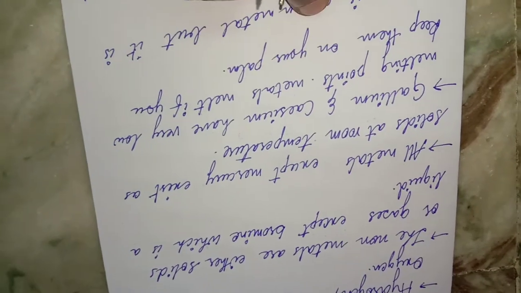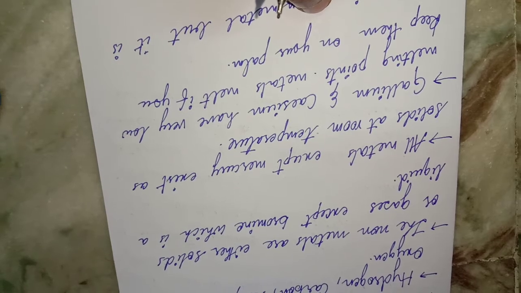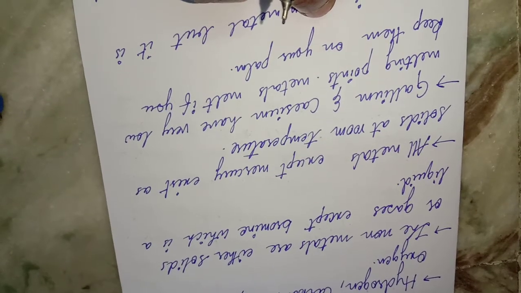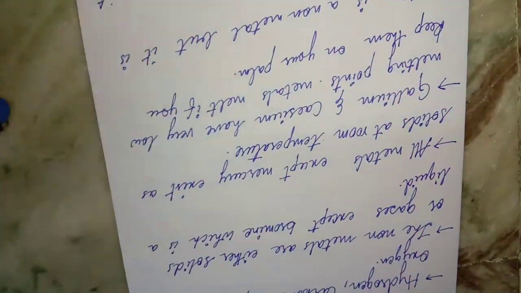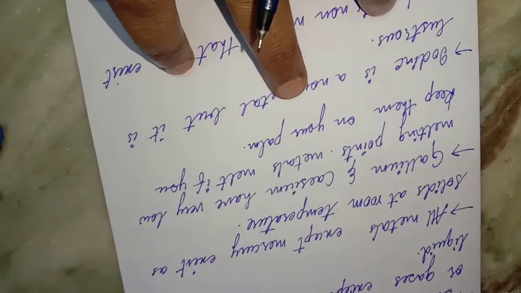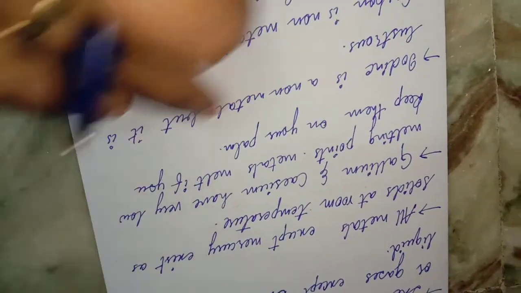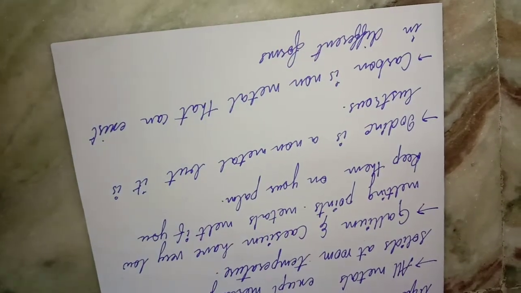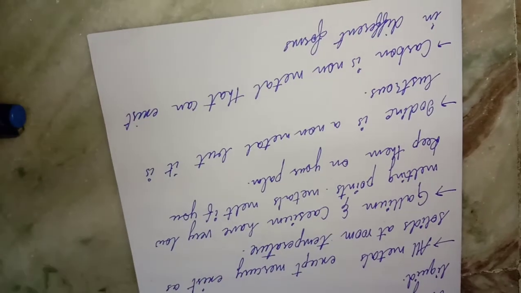And other metals like gallium and caesium have very low melting points. They melt if you keep them on your palm. Just when you place them in your palm, they melt because of body temperature. Iodine is a non-metal, but it is lustrous; it shows shine. Whereas carbon is also a non-metal that can exist in different forms.